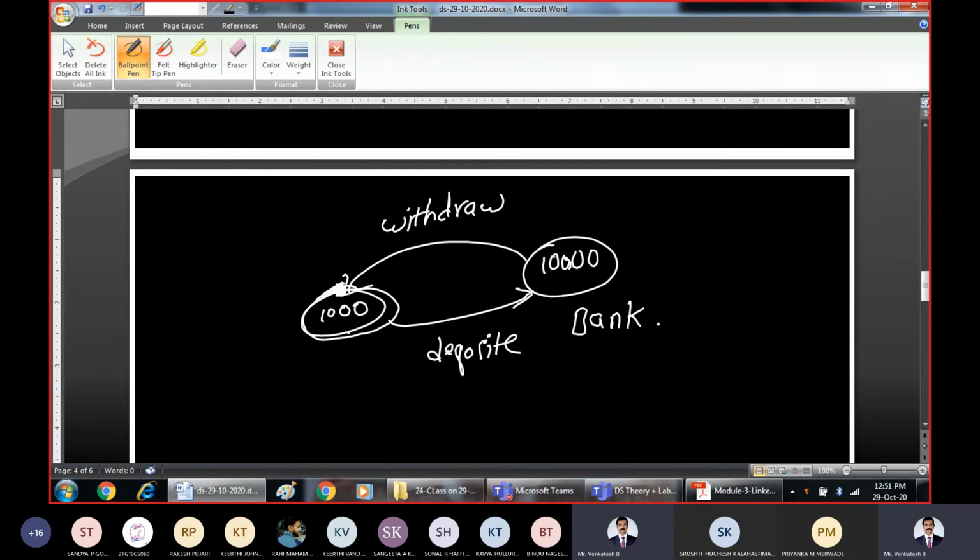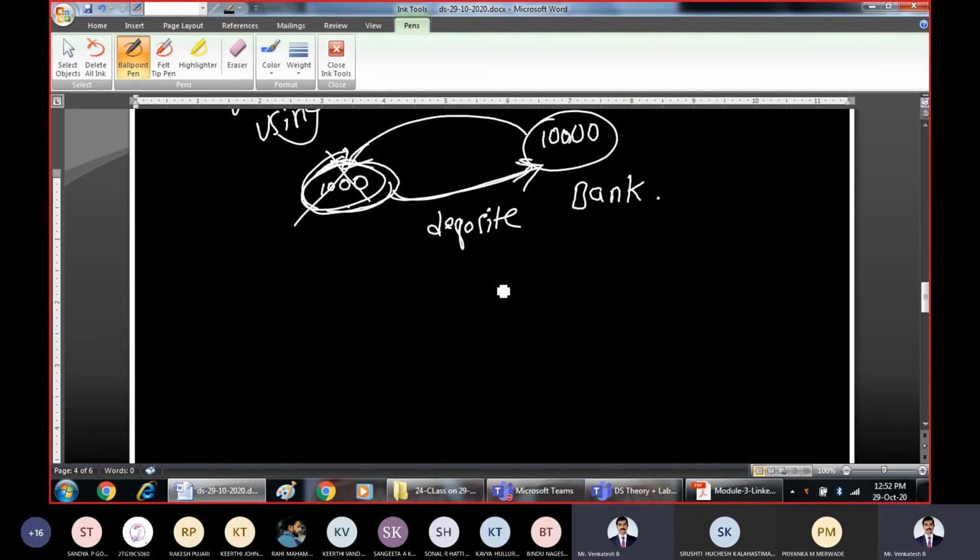If you have withdrawn 1,000 rupees but you are not at all using it, you have cash in your hand but you are not using it. So when you are not using it, what is the use of holding it in your hand? To avoid the risk unnecessarily, you will go and deposit it in the bank. So that is what garbage collection is.